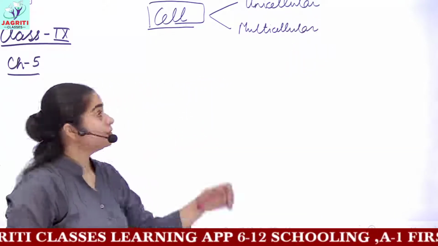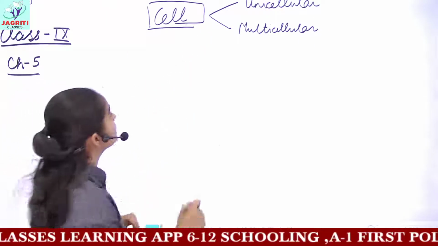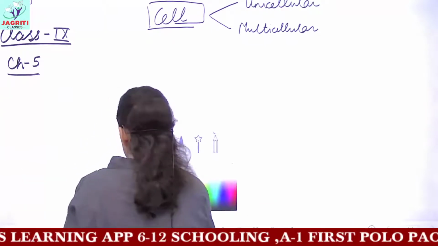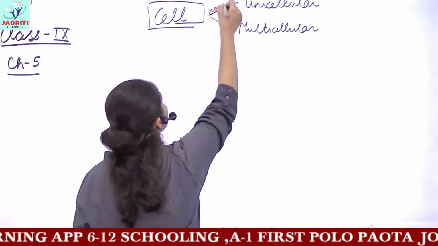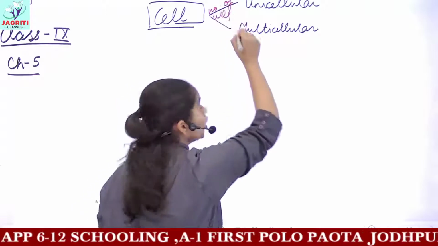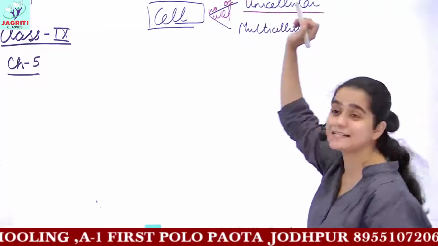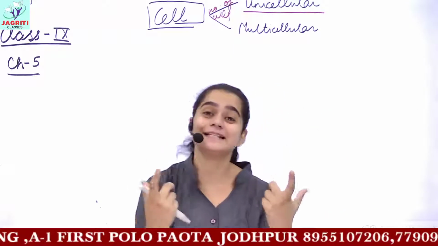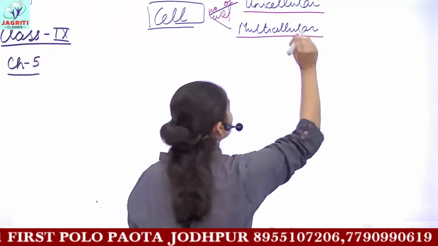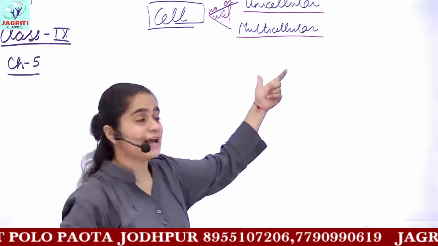So we have done this classification, and the basis for this classification is the number of cells present in any organism. If you have a single cell in an organism, you will call it unicellular. And if you have many cells, that is more than one, then you call it a multicellular organism.